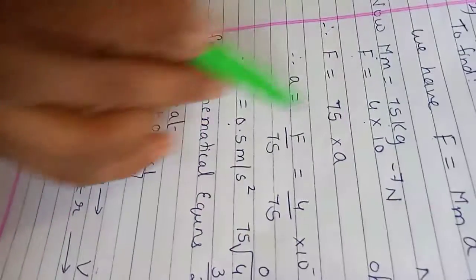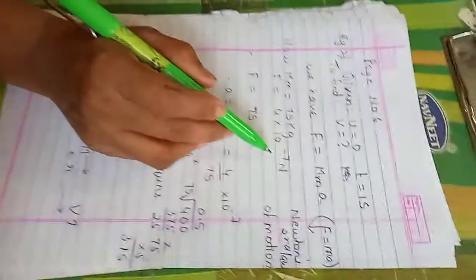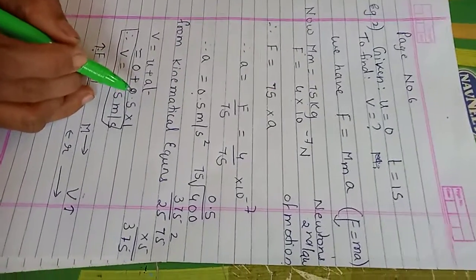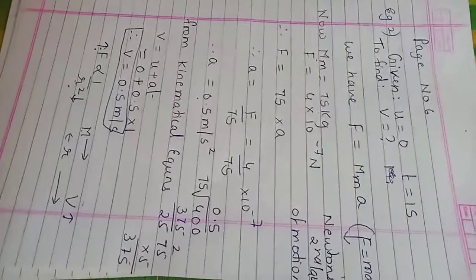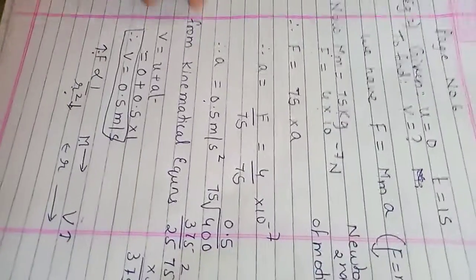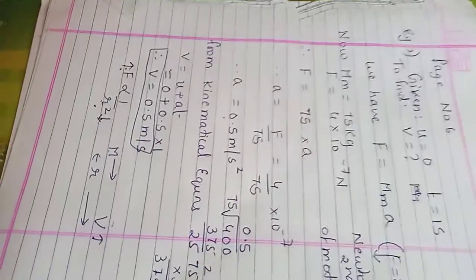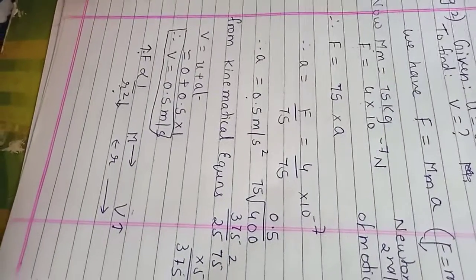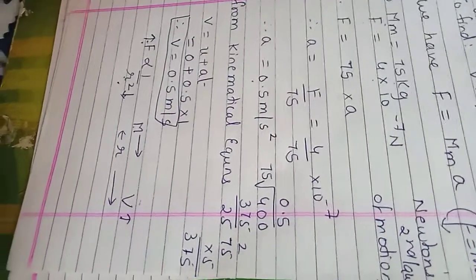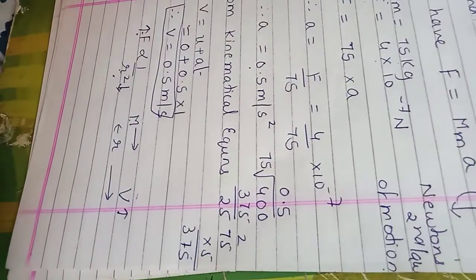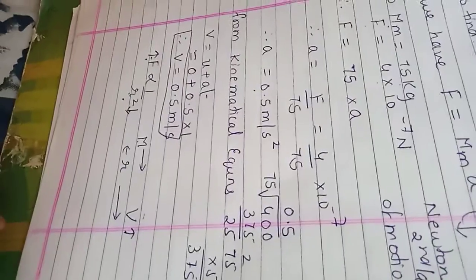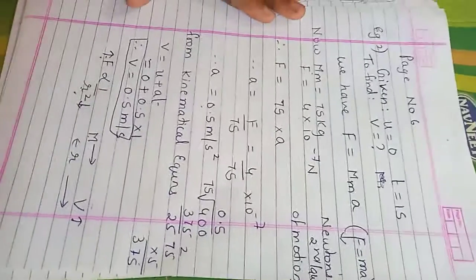What are we going to do? We are going to use F is equal to ma, that is Newton's second law, and the kinematical equation which you have learnt in your lower classes, that is V is equal to U plus AT, because that formula is applicable here. There are some problems which demand S is equal to UT plus half AT square, and some which demand V square is equal to U square plus 2AS. Here it is more than enough. Okay? This is problem number 2.